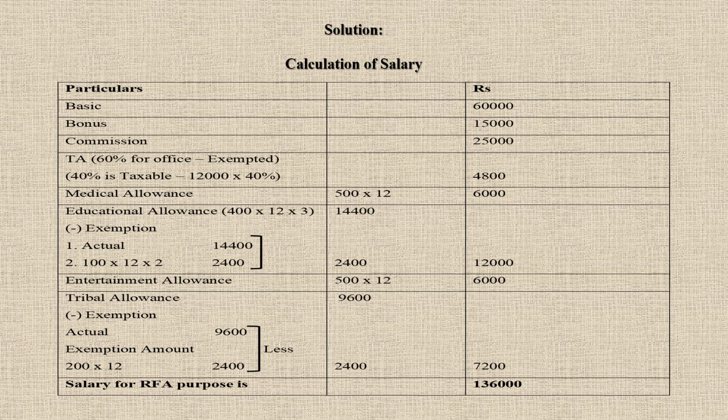Then we have entertainment allowance. Again, it is a non-governmental person, so it is fully taxable for him. 500 into 12 is taxable.